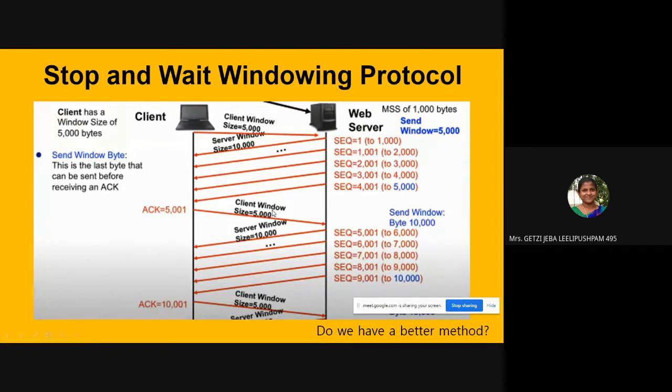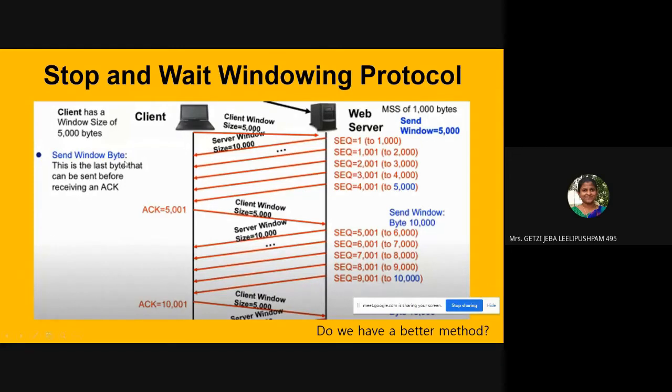Meanwhile, when the data transmission is going on, if there is any data loss or any hiccup in the network, immediately the client will reduce its window. It will reduce it to half, 2500, and say, come on, the data that you have sent, I lost one or two, so reduce the window to 2500.